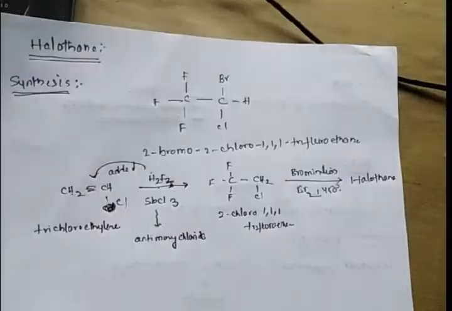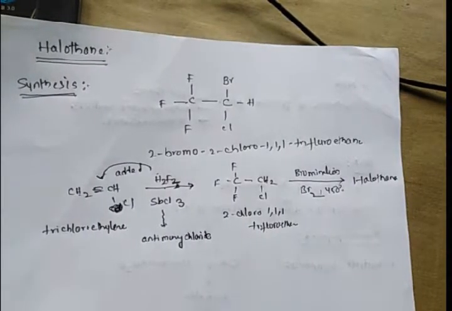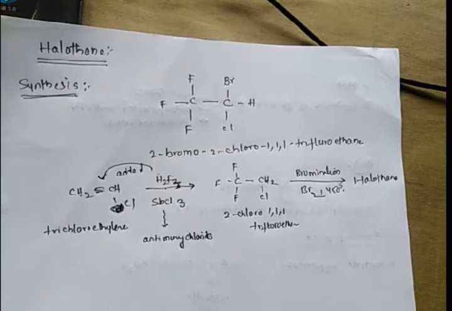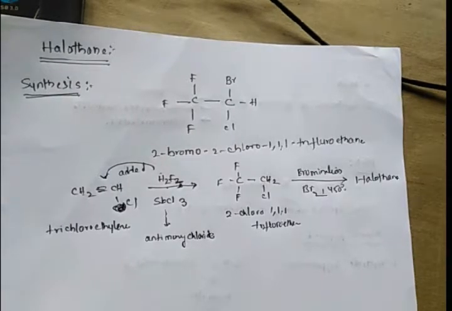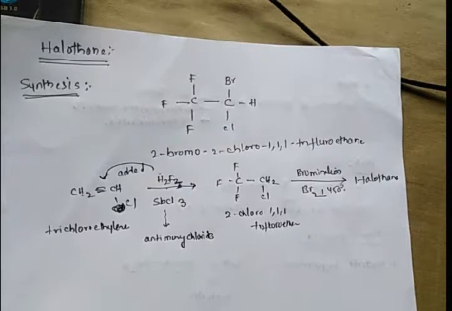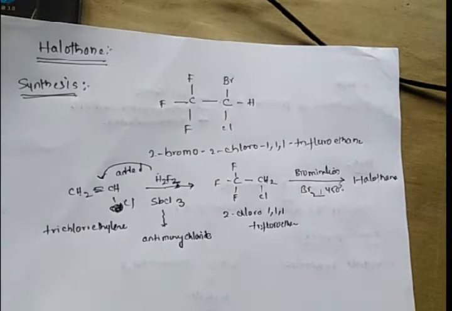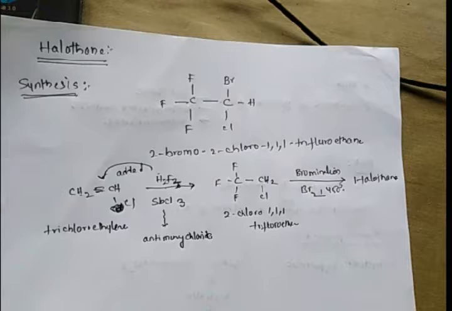So, once again, explaining the synthesis of halothane. Halothane is 2-bromo-2-chloro-1,1,1-trifluoroethane. The synthesis involves treatment of trichloroethylene with hydrogen fluoride and antimony chloride simultaneously.